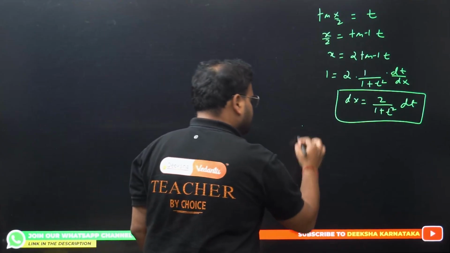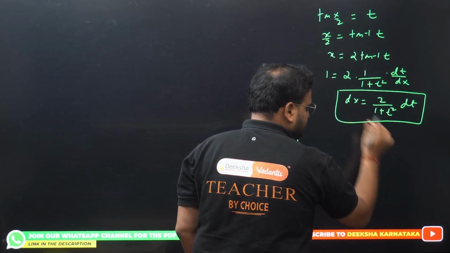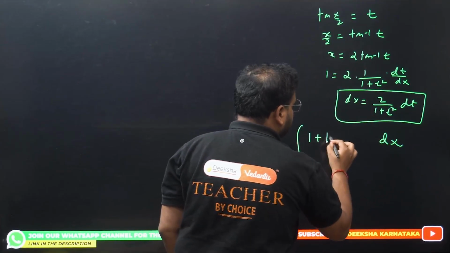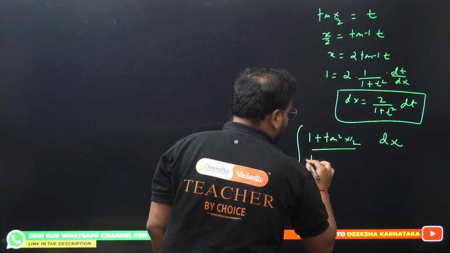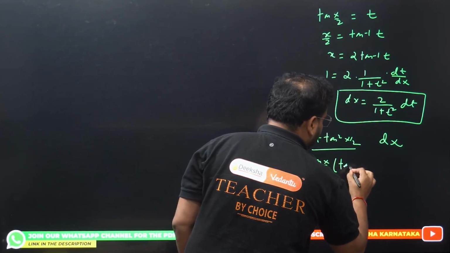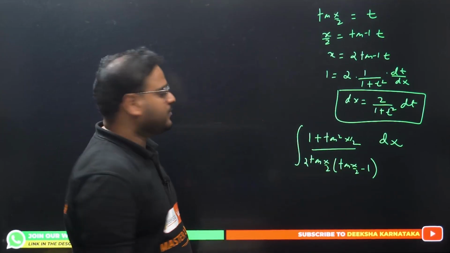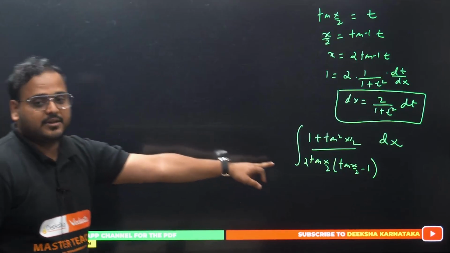Now check the integration. I had dx over here. I had 1 plus tan square x by 2 in the numerator, and over here I had twice tan x by 2 times tan x by 2 minus 1. Cross check. The same expression I've written there.